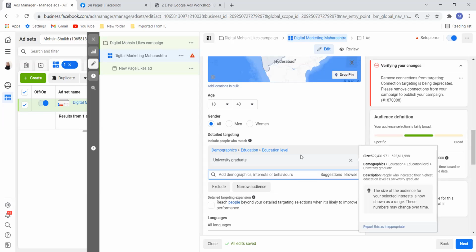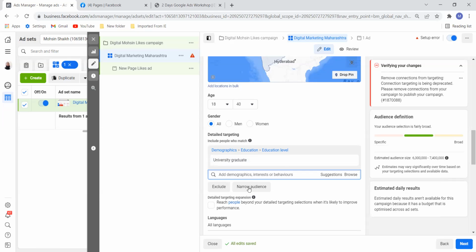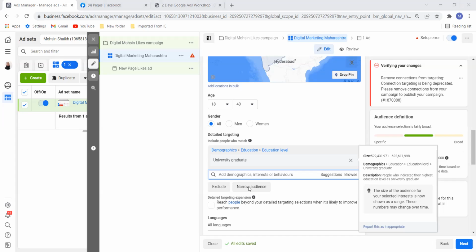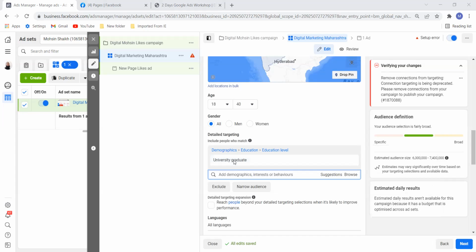Will it not drain my budget? Yeah, it will drain your budget, because this is how people are running ads. Many people do the same thing with the OR formula. Do you suggest that, sir? No, I don't suggest that. But there are people doing this, and they are getting good results also. I'm not denying that. But my recommendation is not this, because I have run so many campaigns.